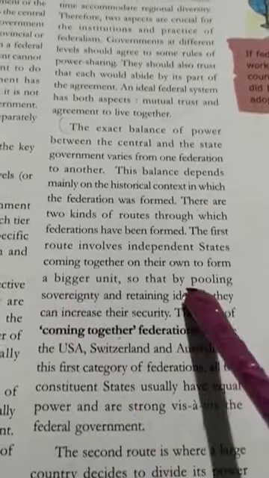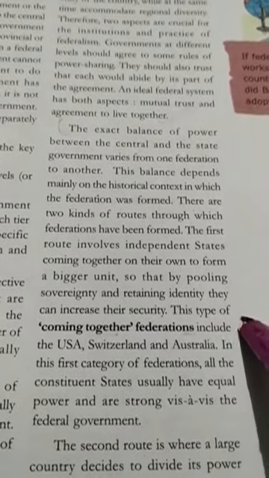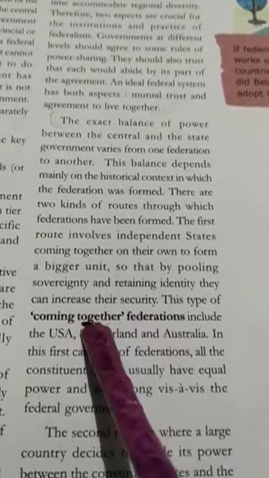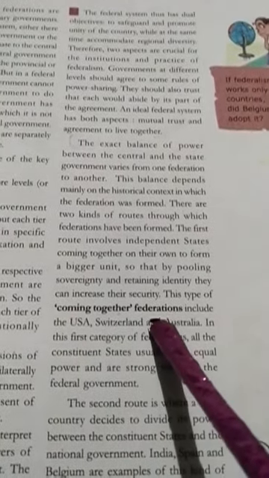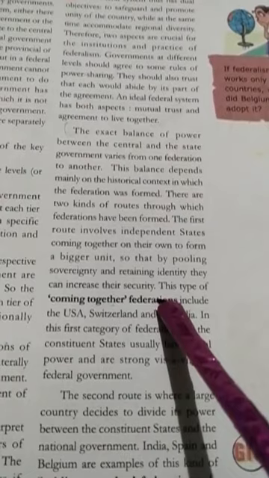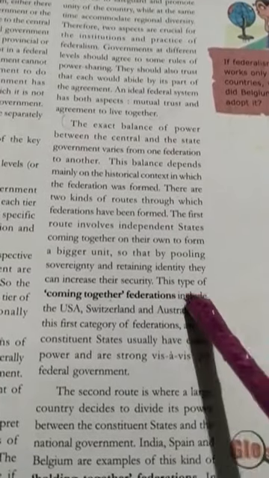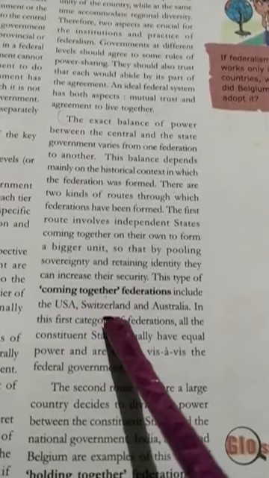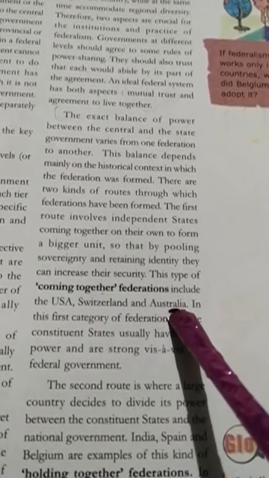This type of federation is known as coming together federations. Clear? The first type. And these include countries like the USA, Switzerland and Australia.